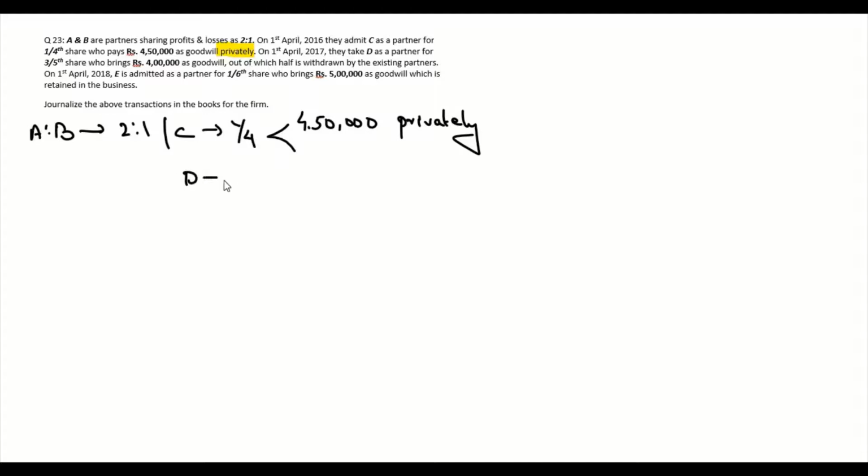Okay, so we have A and B as partners and their profit sharing ratio is 2:1. They admitted C in the partnership for 1/4 share of profit and he brought 4,50,000 rupees as goodwill, but it was done privately, which means that we need not account for it. Later, D was admitted in the firm for 3/5 share of profit and he brought 4 lakh rupees as his share of goodwill and half of it is withdrawn.